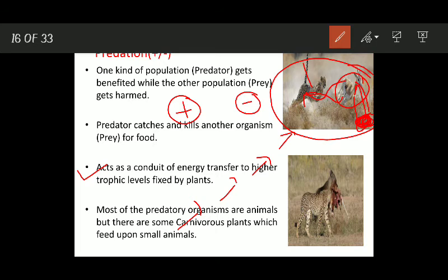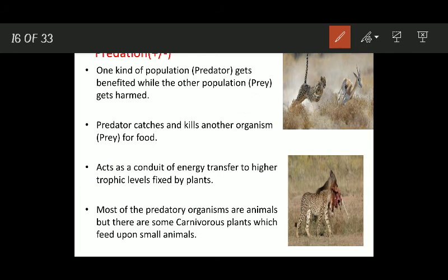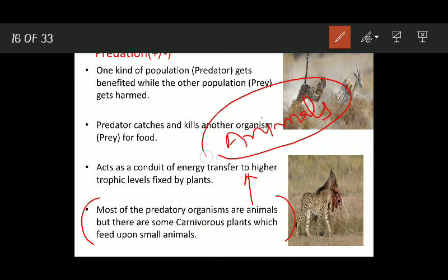Now predation को अगर हम देखेंगे, you will find that most of the predatory organisms belong to animals, but there are a few plants which prefer to feed on some small animals.